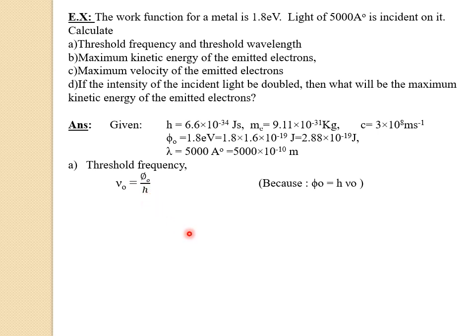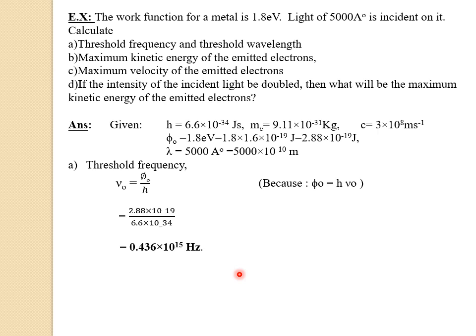Now let us substitute the values in this formula. So phi naught value is 2.88 into 10 raised to minus 19 divided by 6.6 into 10 raised to minus 34. Now if we simplify this one, we'll get the answer as 0.436 into 10 raised to 15 Hz. So this is the threshold frequency.